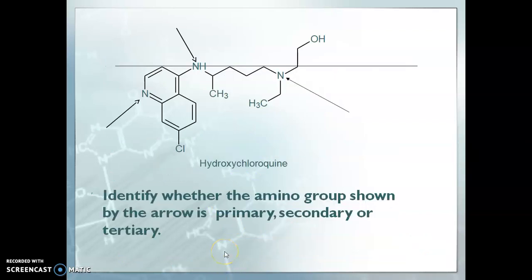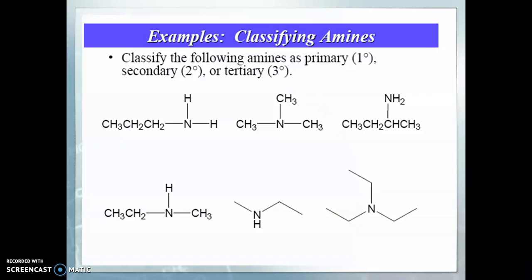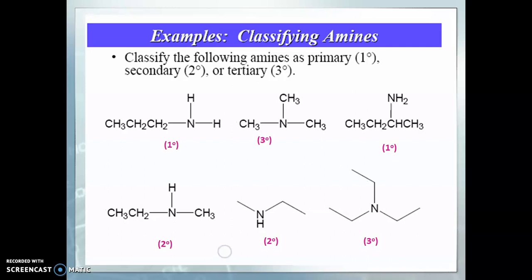On your device screen, the structure of hydroxychloroquine is there. You have to pause the video and identify whether the amino group shown by the arrow is primary, secondary or tertiary. Please check your answers. Some other examples are given. Again you have to pause the video and classify them. Check your answers.